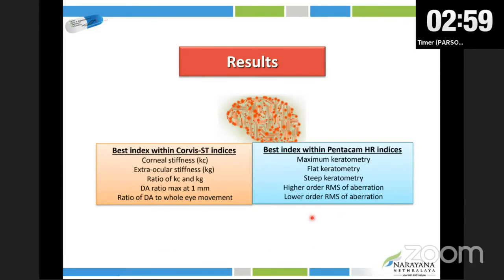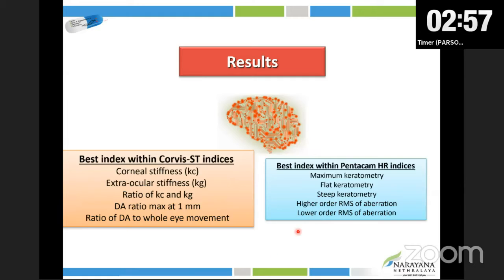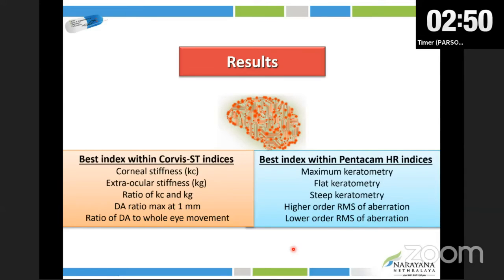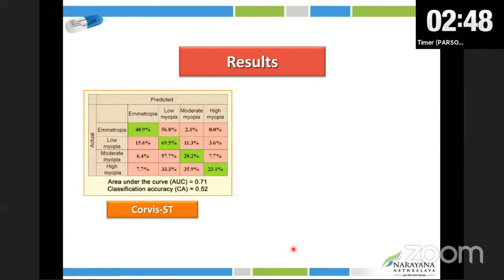These were the best Corvus indices which could predict the refractive error. And these were the best Pentacam indices which could predict the refractive error. And when we looked at the correlation, this is the actual refractive error.